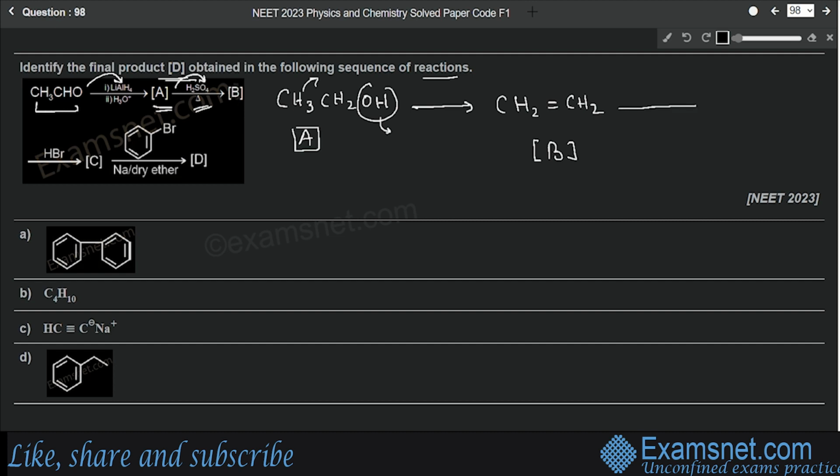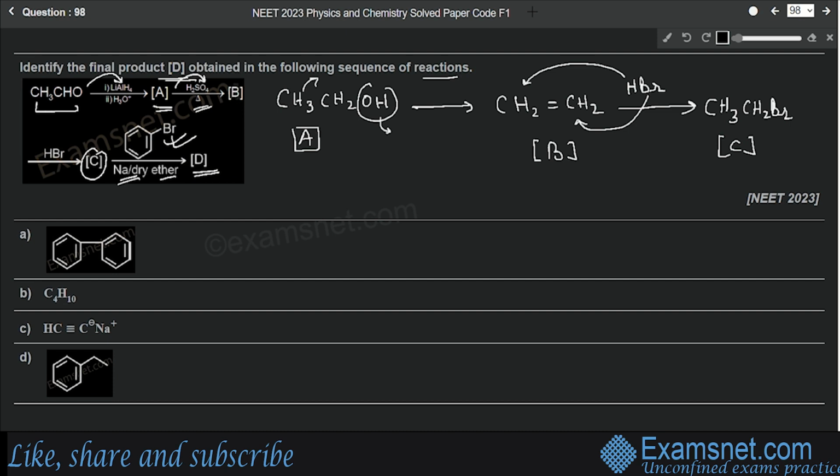Now this B reacts with HBr to give a product C. We know that HBr will get added to it: to one of the carbons, hydrogen will get attached, and to the other carbon, bromine will get attached. So what will be the product here? We'll get CH3CH2Br. This is your product C. So we have already solved till C, but we have to determine the final product, that is D. We can see that C is undergoing a Wurtz-Fittig reaction. It is reacting with an aryl halide in the presence of sodium and dry ether.